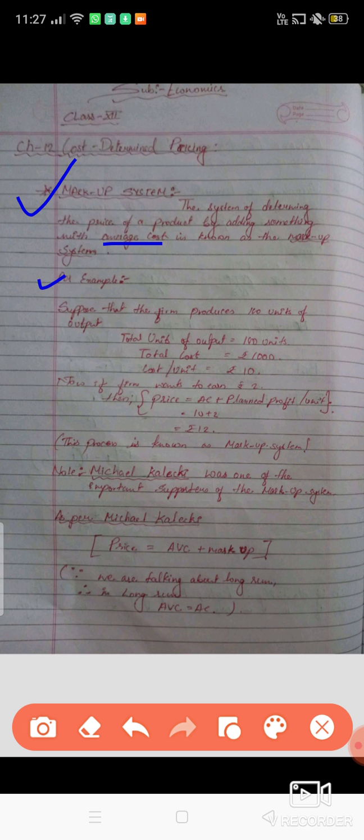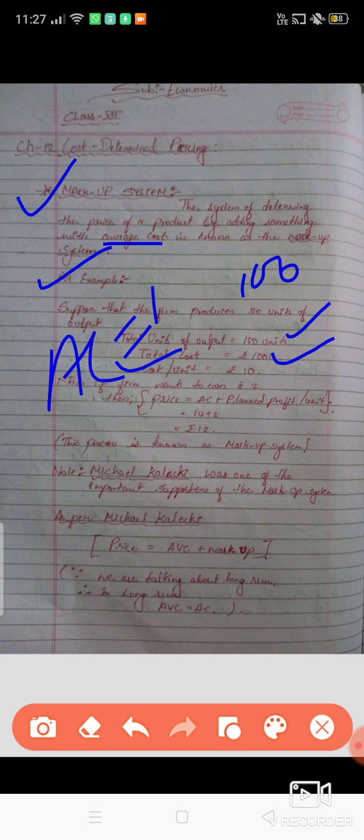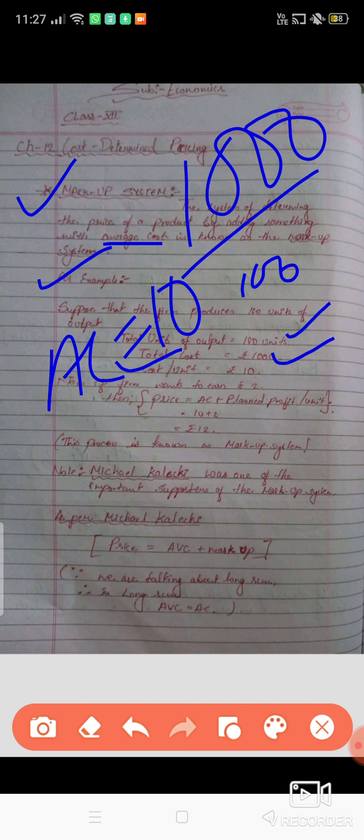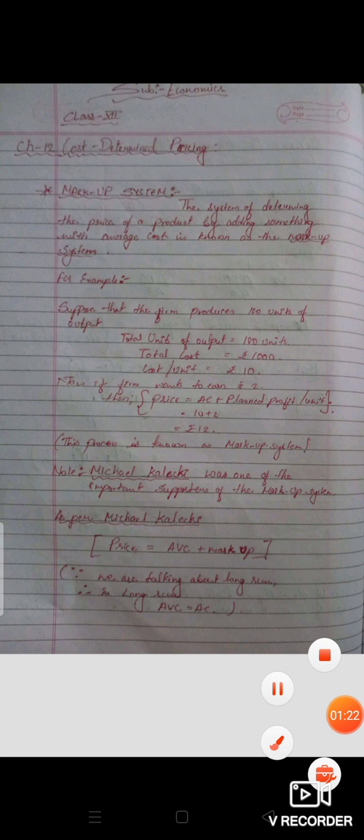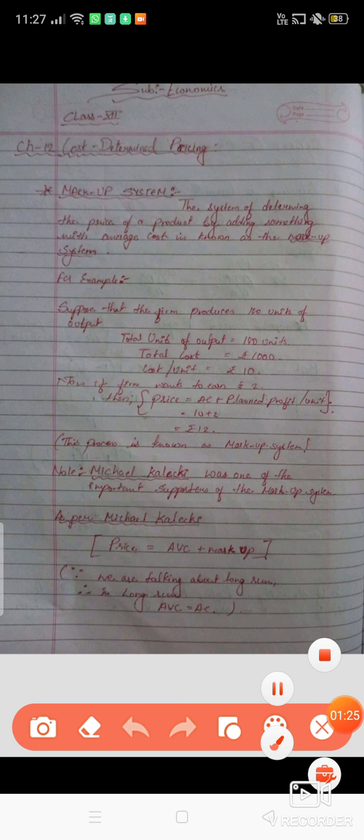For example, suppose the firm produces 100 units of output and the total cost is 1000 rupees. Then the cost per unit, that is average cost, is equal to 10, because 1000 divided by 100 is equal to 10. So we can say that the cost per unit of output is rupees 10.